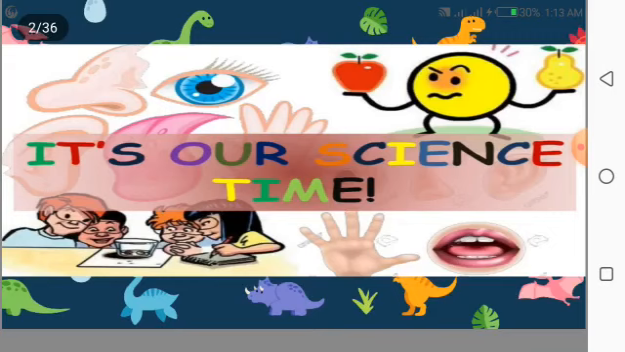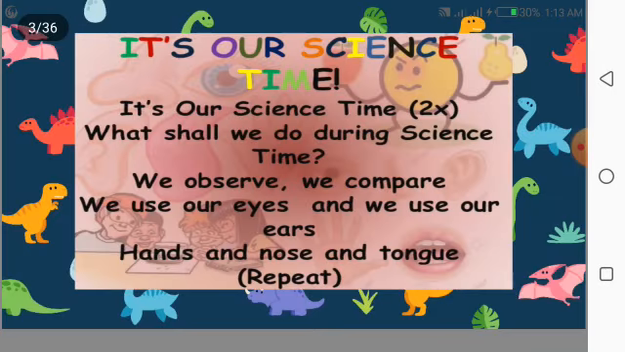Now it's our science time. In our science time, what shall we do? During our science time, we observe, we compare, we use our eyes, and we use our ears, hand, nose and the tongue. Basically we have 5 senses, and they are eyes, nose, ears, hands, tongue. Ears are used for sound, hearing, eyes are used for observing or seeing, hand for touching, tongue for taste, and nose for smell.